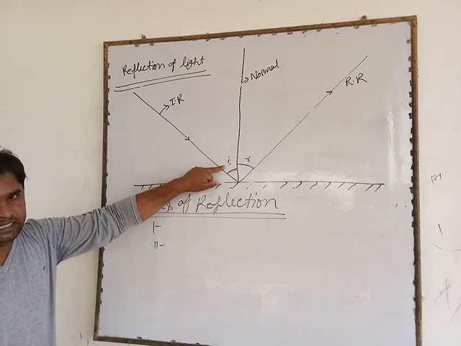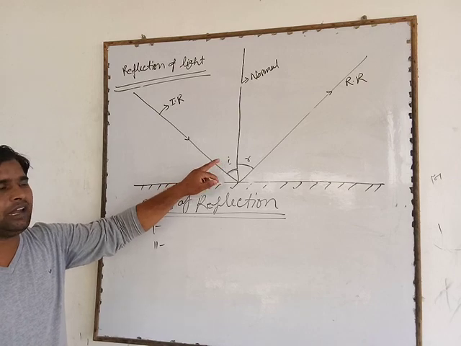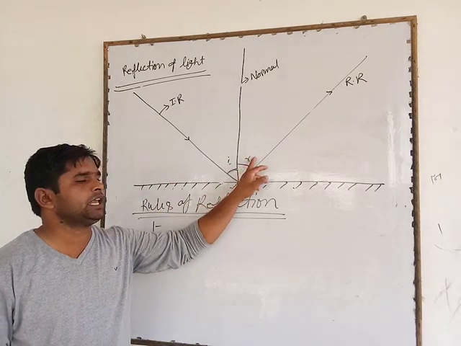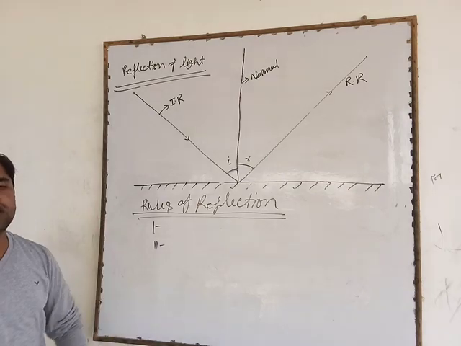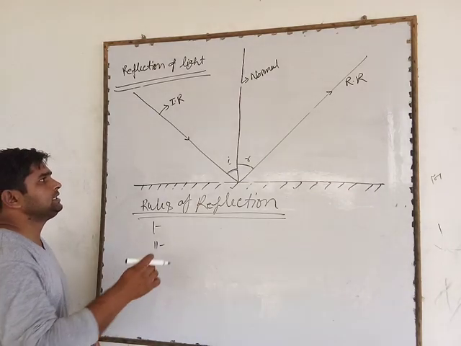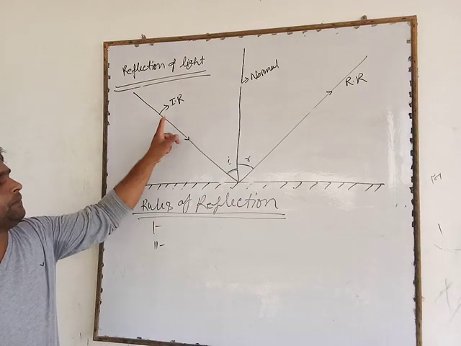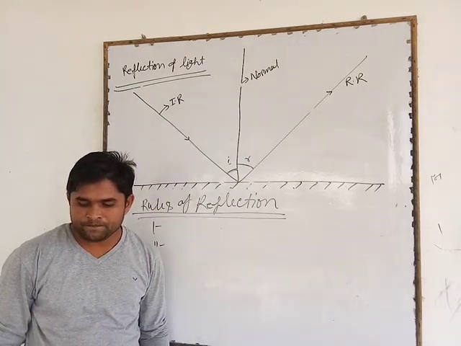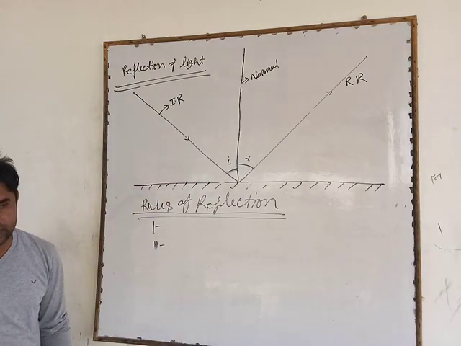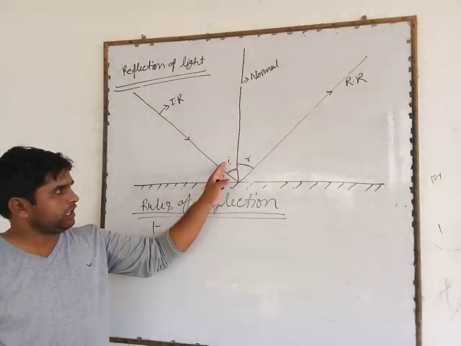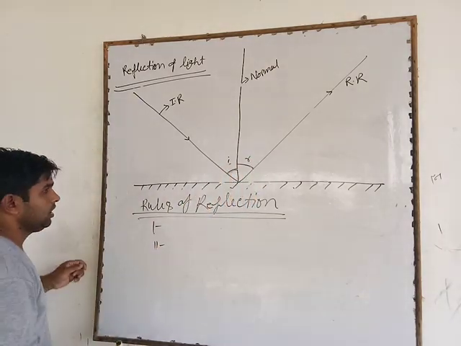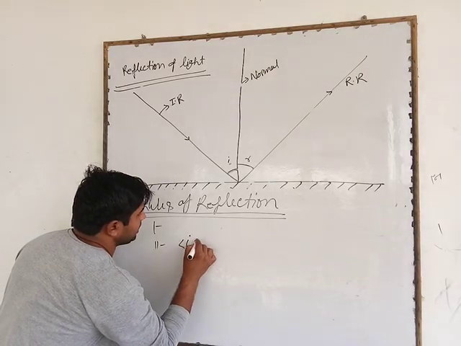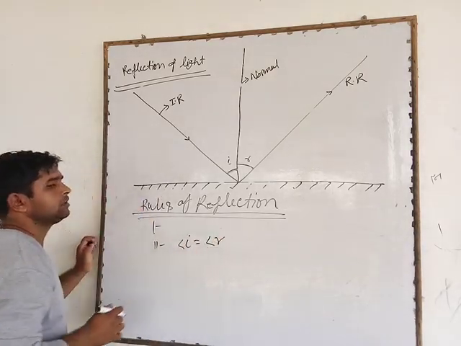the angle of incidence is always equal to the angle of reflection. It means angle i is equal to angle r.